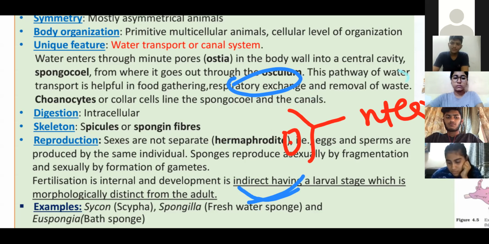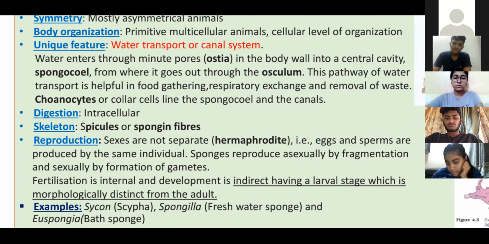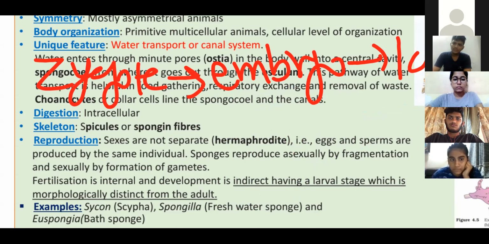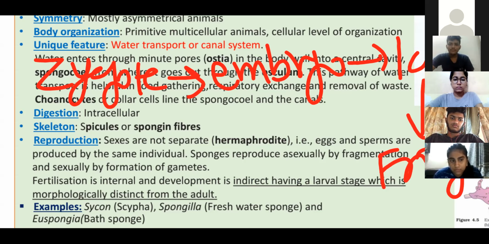Now, next thing that you should understand over here, development. Once the fertilization done, zygote formation takes place. Zygote convert into embryo. You know this thing. Now, in some of the organisms, embryo first convert into larva. अब frog को याद करो. Frog, you know that frog, their larval stage is tadpole, right? So their embryo first convert into larva and then become adult frog. Means then become adult.